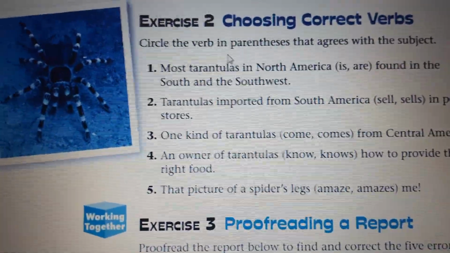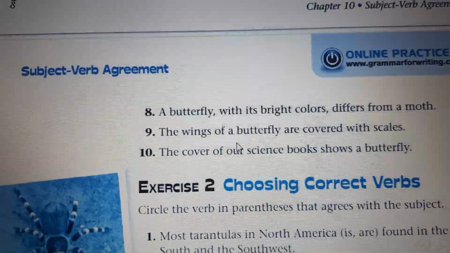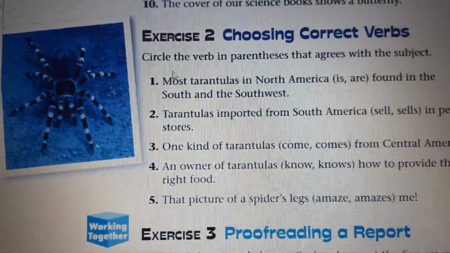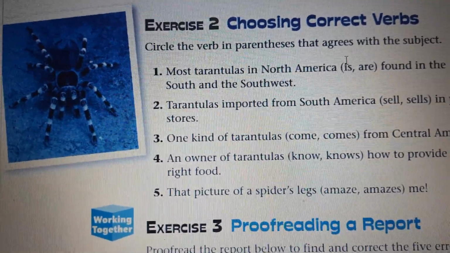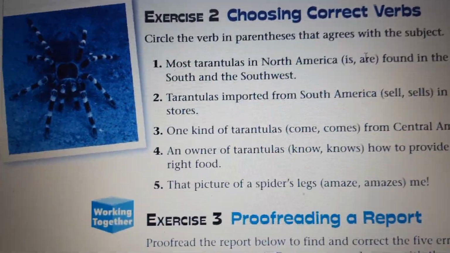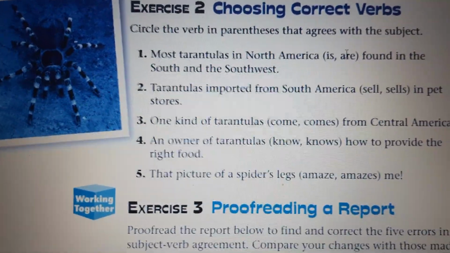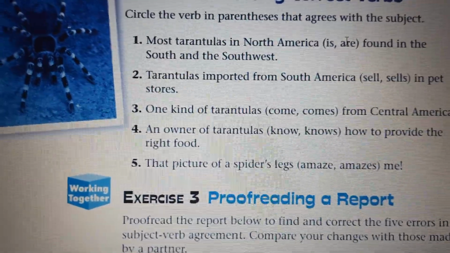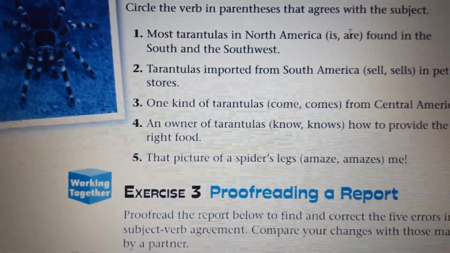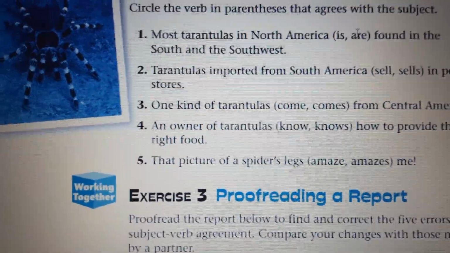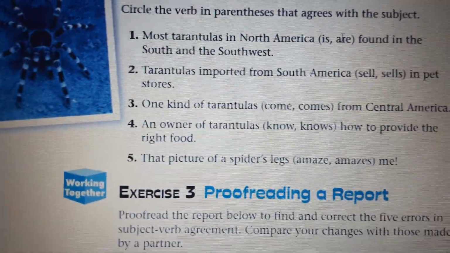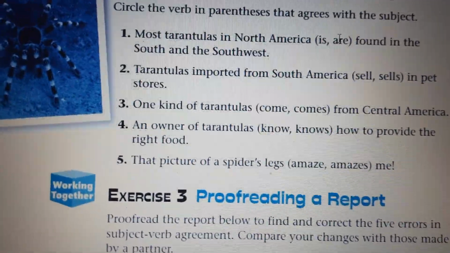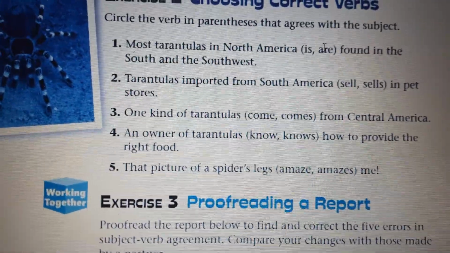Exercise number 2, we have 10 sentences, so you have to do them. Choosing correct verbs. Here we have: circle the verb in parentheses that agrees with the subject. Again, remember, singular subject with the proper verb. We have plural, singular and singular. Remember that. And whenever you see a prepositional phrase, just underline the prepositional phrase, so you can know more.